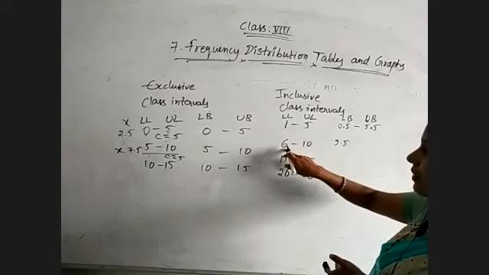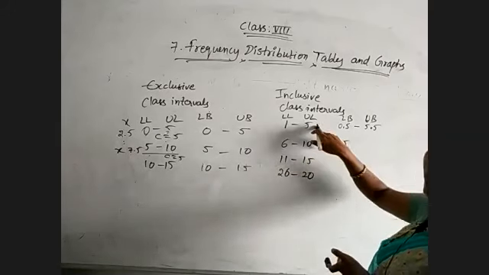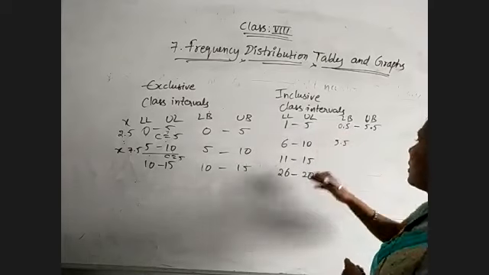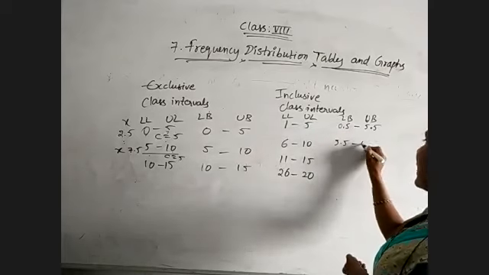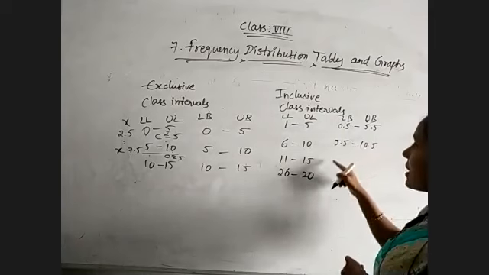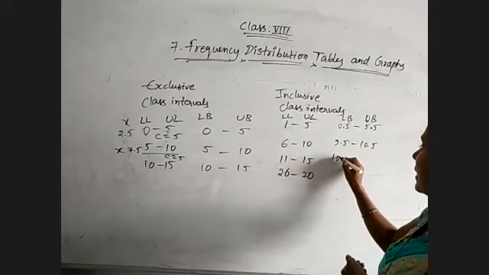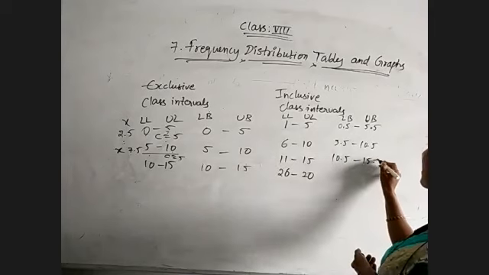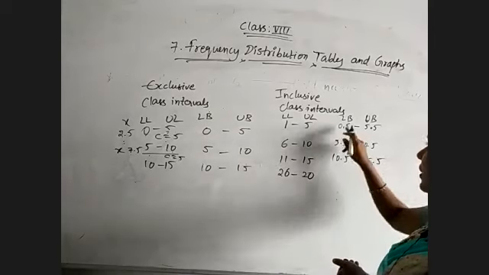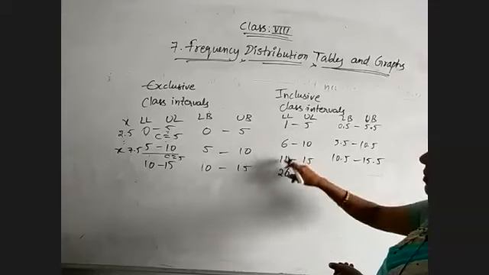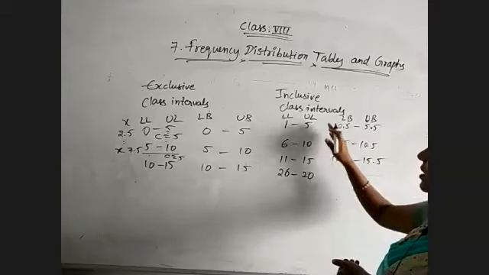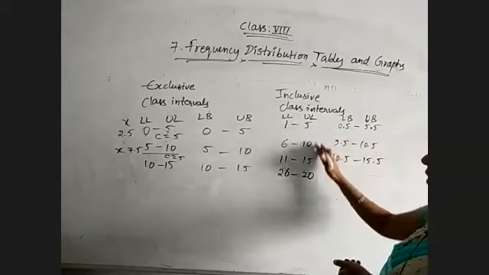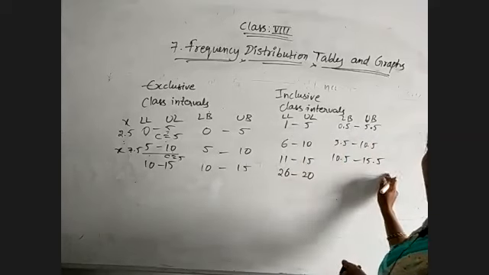So the lower boundary of this class is the average of its lower limit and the upper limit of the previous class. And here we will get 10.5. So by deducting 0.5 we will get lower boundaries, and by adding 0.5 we will get upper boundaries. Remove 0.5 from each number, then you will get the lower boundaries. Add 0.5 to the upper limits, then you will get the upper boundaries.